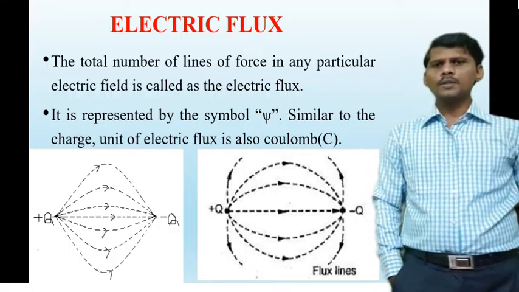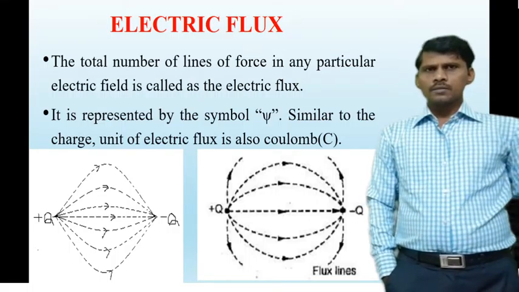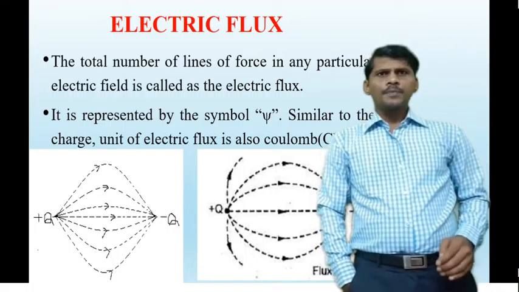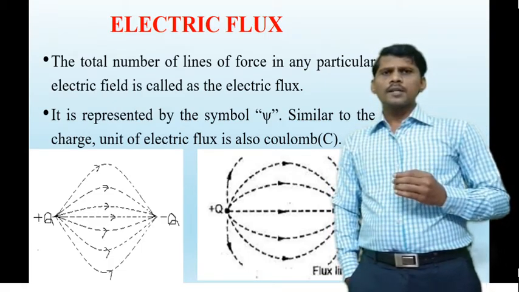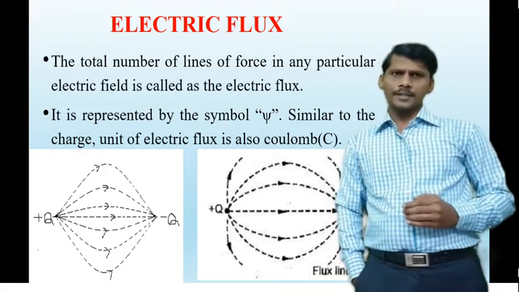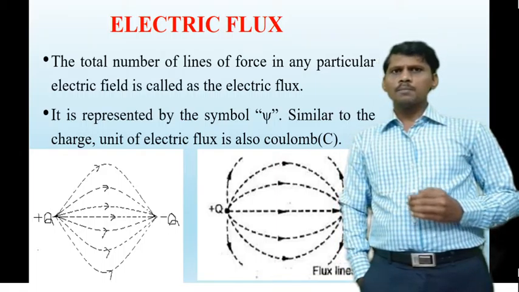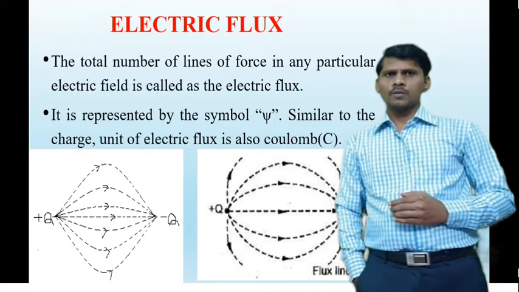And the second property: if the negative charge is absent, the electric flux lines terminate at infinity from the positive charge.